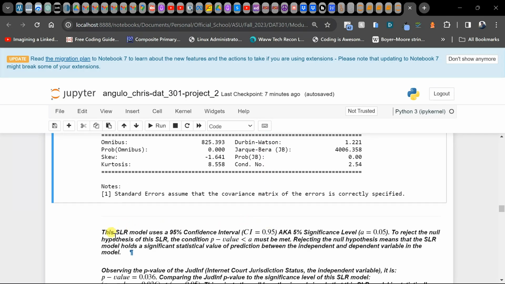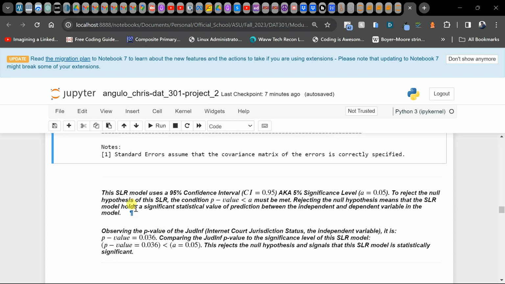And I'll go ahead and let this explain this. This SLR model uses a 95% confidence interval, aka a 5% significance level, alpha equals 0.05. To reject the null hypothesis of this SLR, the condition that its p-value is less than alpha must be met.